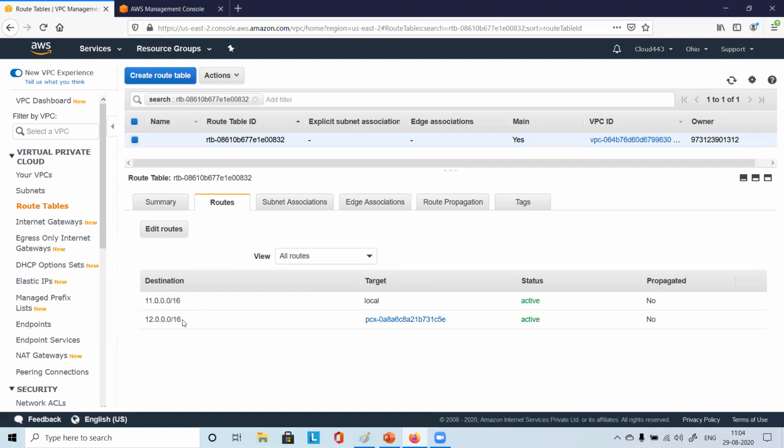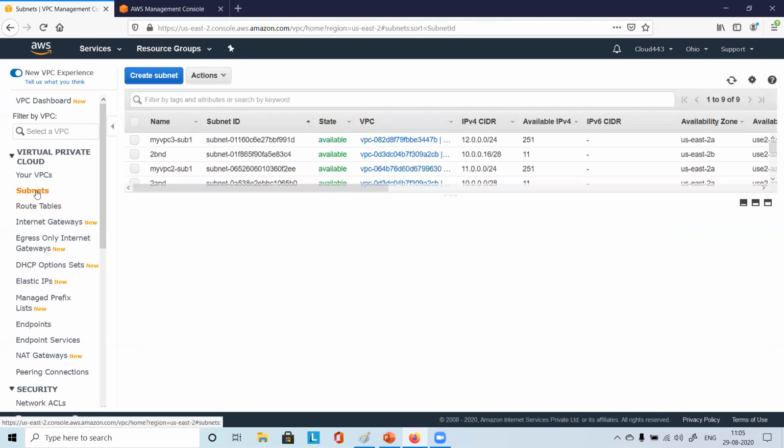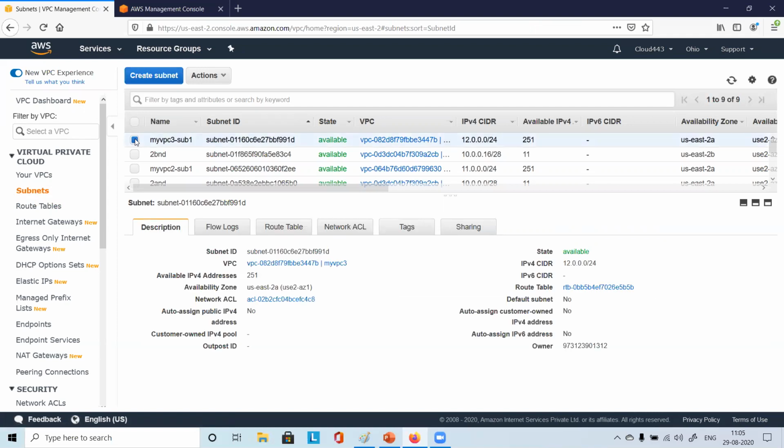Now you just see here, go back to subnet. Now you have one more, my VPC3 subnet 1. Please select that one. Here also you have a route table, some different route table is there, right?